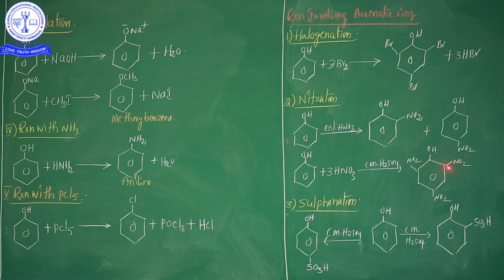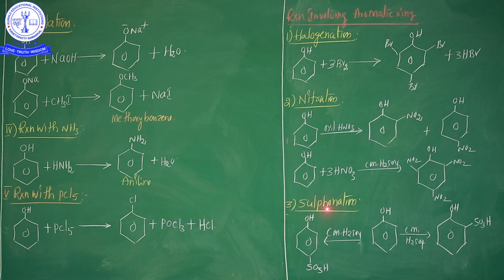So you should know the picric acid formula very well. What is the picric acid formula, my dear students? See, 2,4,6-trinitrophenol. This is called picric acid. This is the nitration process. It is very important in the category of reactions involving the aromatic ring.